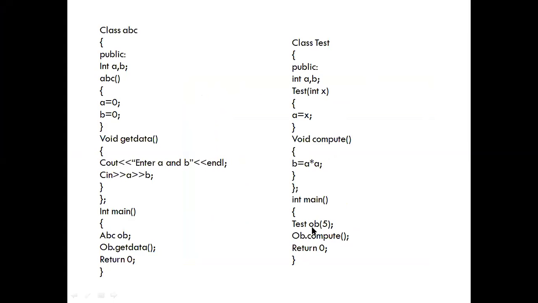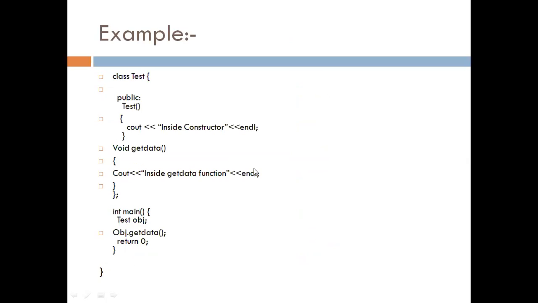Compute function. When we create this OB object, we pass the value 5, which gets assigned to variable x. Then this constructor gets executed. Inside this constructor, we assign the value of x to variable a. It means that after this line is executed, for object OB the value of variable a is 5. Then we call the compute function using object OB. So the value of a for OB is 5, and 5 into 5 is 25, which gets stored inside variable b. So this is a constructor.